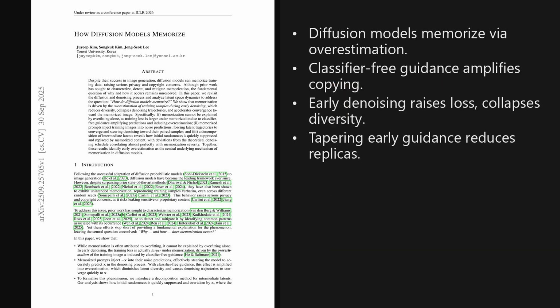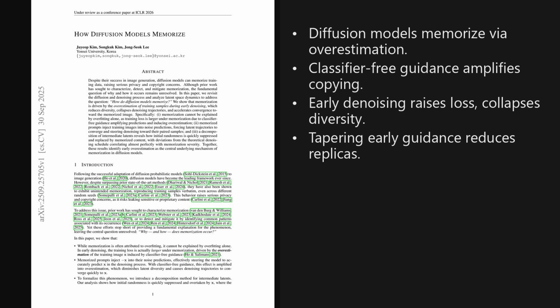I'm Alex. Today, we're looking at a paper from the Hugging Face trending list, published on September 30th, 2025, about 2 days ago. The striking result is that memorization in diffusion image models stems from early overestimation, caused by classifier-free guidance that injects too much training image content right at the start. The paper is titled, How Diffusion Models Memorize, and the implications for model training are quite significant.